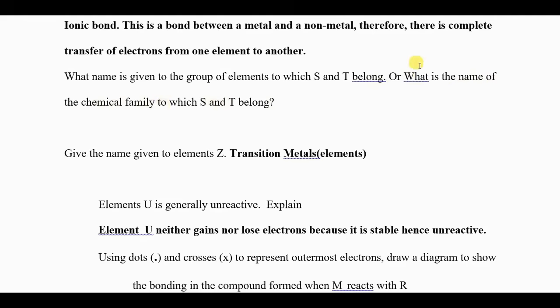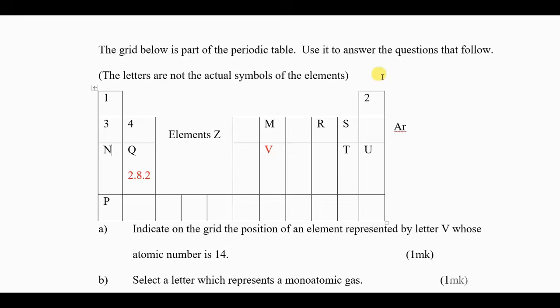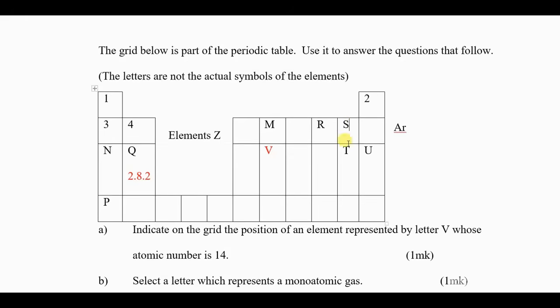Let us go to the table and check S and T. Counting group 1, 2, 3, 4, 5, 6, 7, S and T are found in group 7. What is the chemical family given to group 7 elements? This one is called halogens. You should know that.